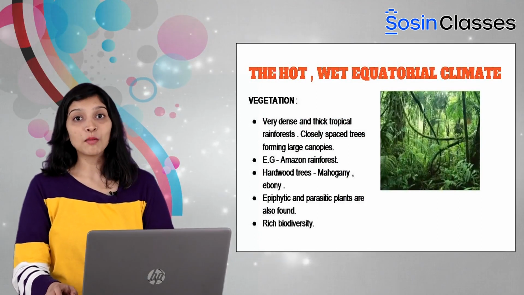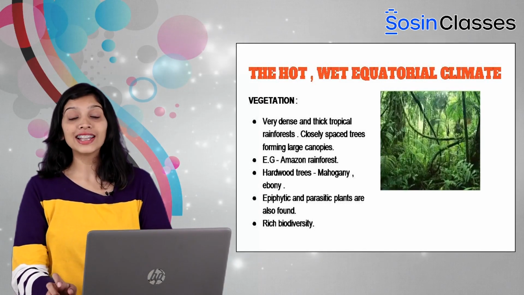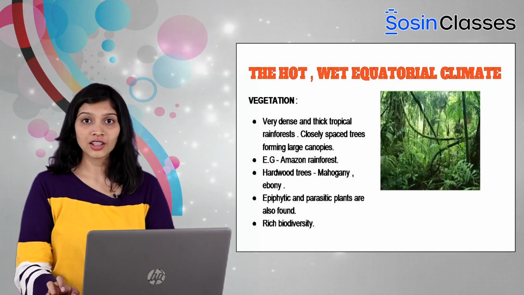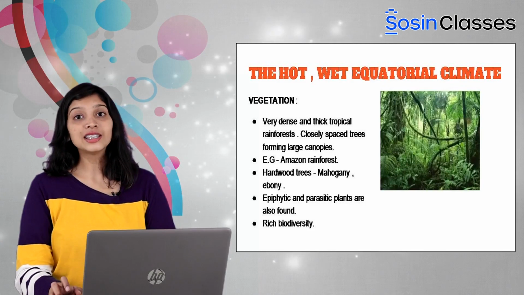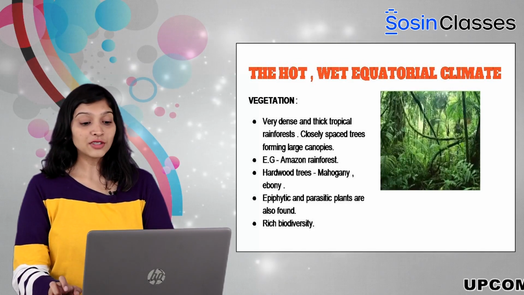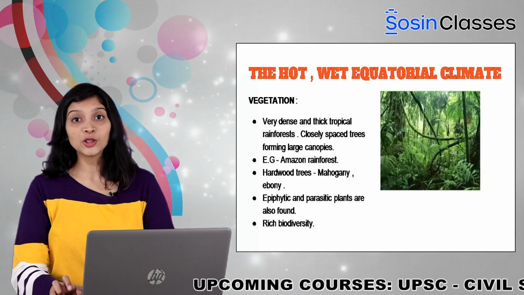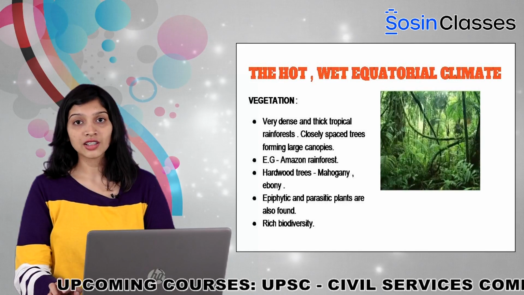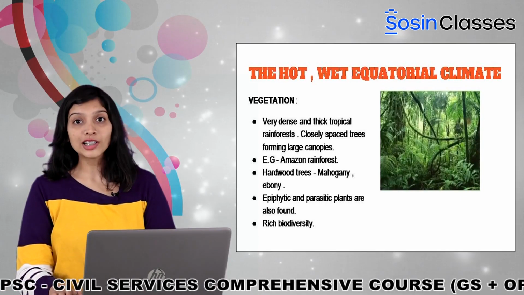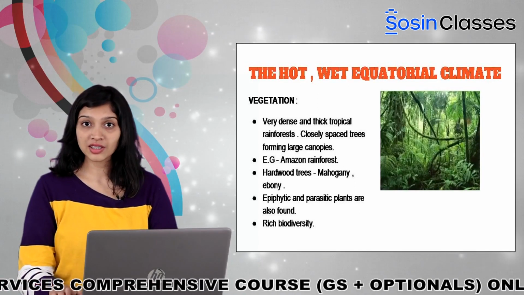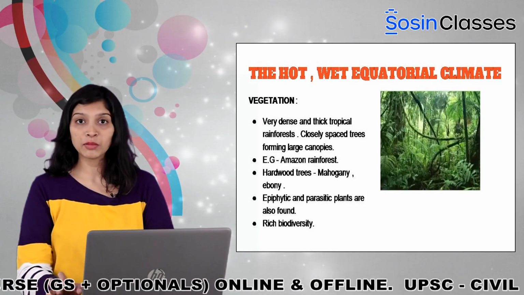Abundant sunlight and abundant rainfall have created favorable conditions for the growth of a very thick and dense rainforest. The most popular or the well-known of all the tropical rainforests is the Amazon rainforest. These forests are also called evergreen forests. That is because the trees do not shed their leaves in any of the seasons. They remain green throughout the year. The trees in this region are closely spaced and form very thick canopies. The trees are mainly hardwood trees like mahogany and ebony.